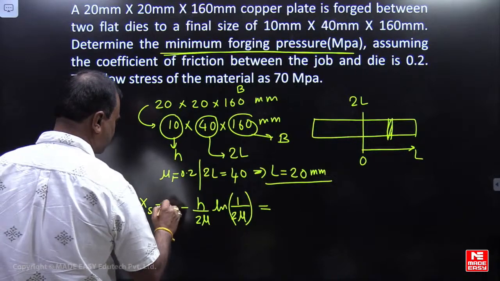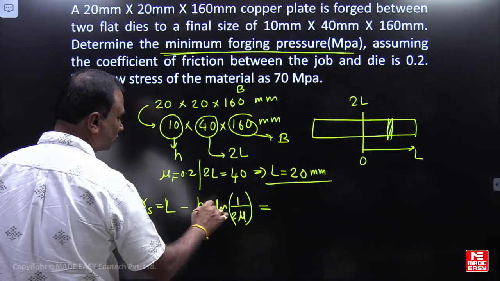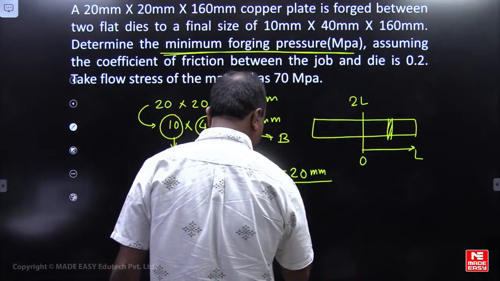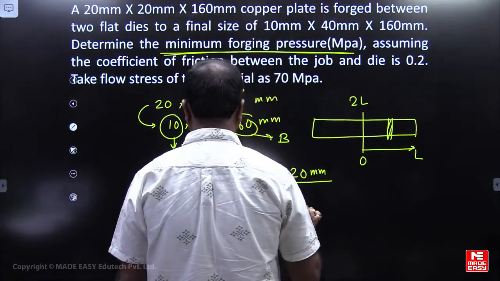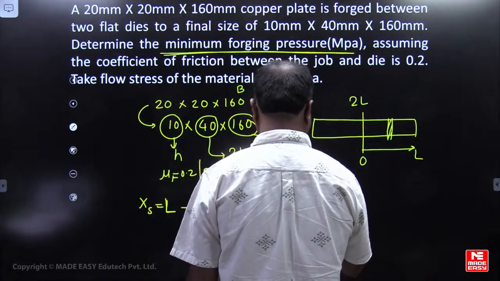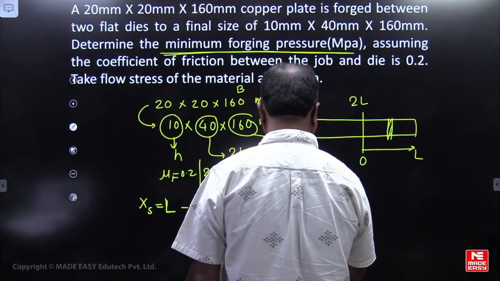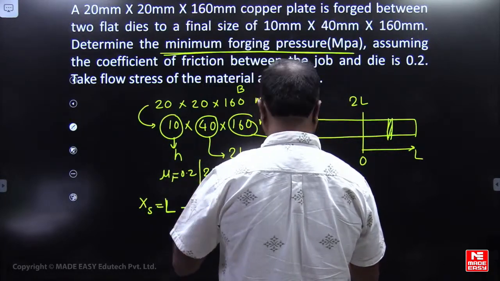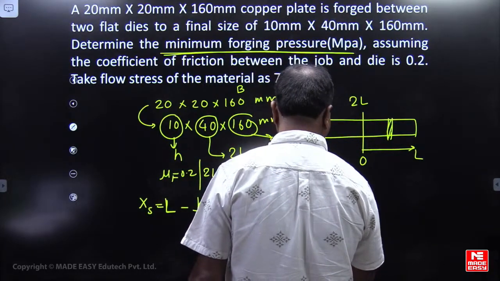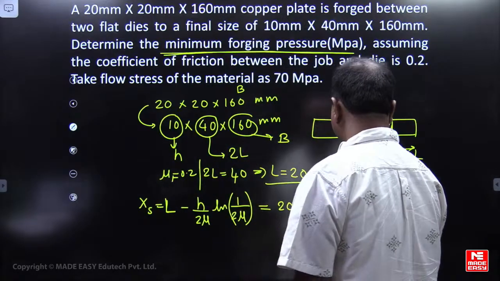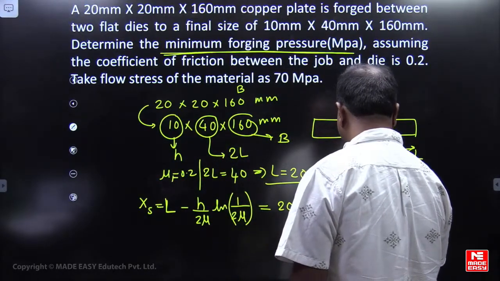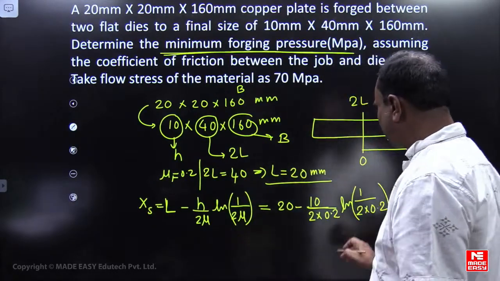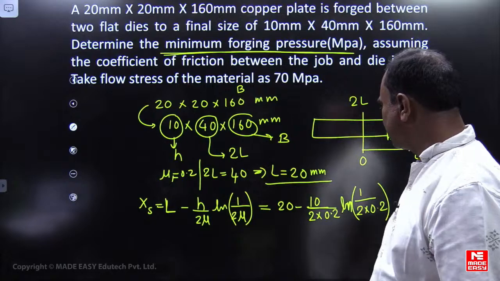What is the length here, friends? Length 20 minus height. Height is how much? 10 by 2 mu. 2 into mu. Mu is the coefficient of friction, that is 0.2. ln 1 by 2 mu. 2 into 0.2. ln. So what is the value?